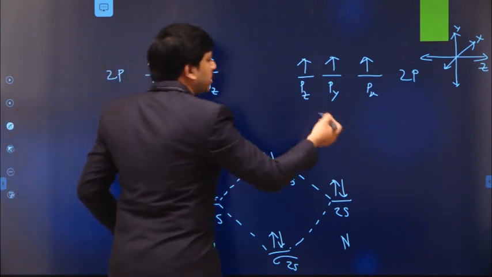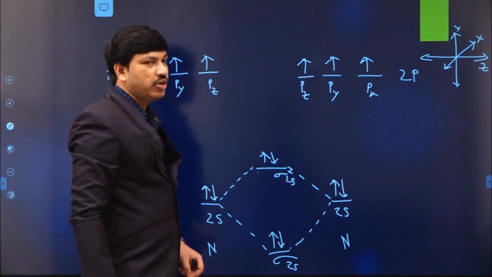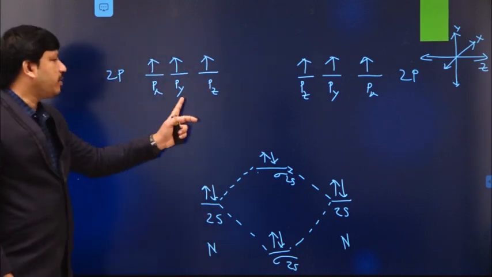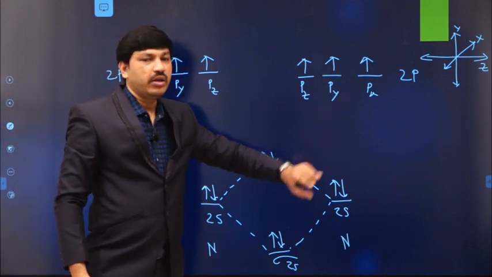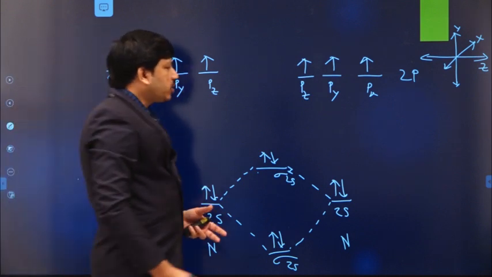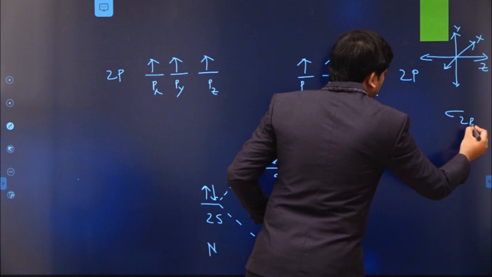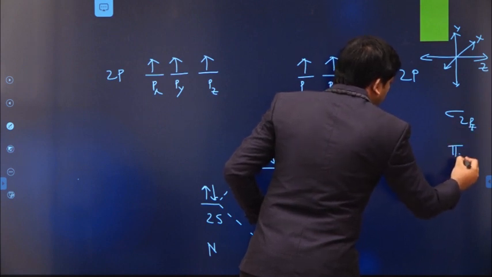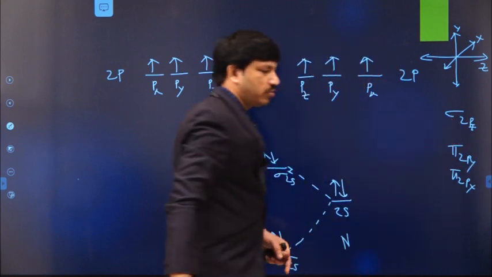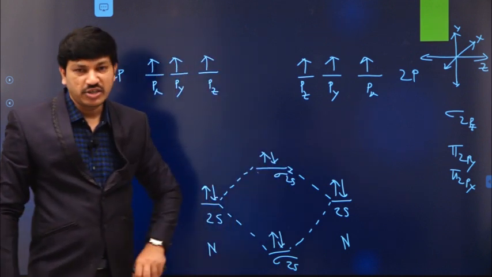Therefore the pz combination produces the sigma pz orbital, and the other 2 orbitals, px and py, combine to produce pi type molecular orbitals. So here we have a sigma 2pz formation, and there is a formation of pi 2py and pi 2px also. So among these orbitals, which one has lower energy?